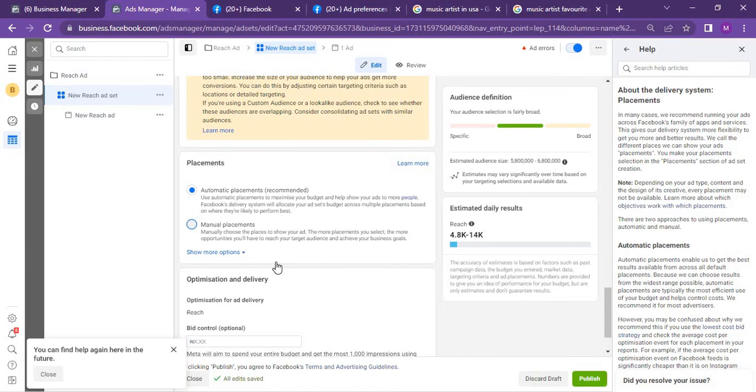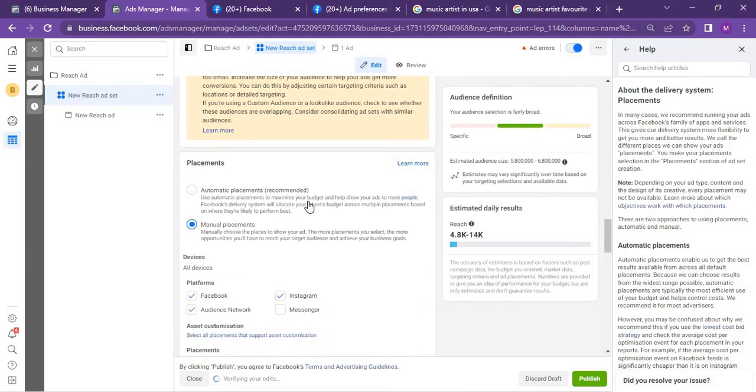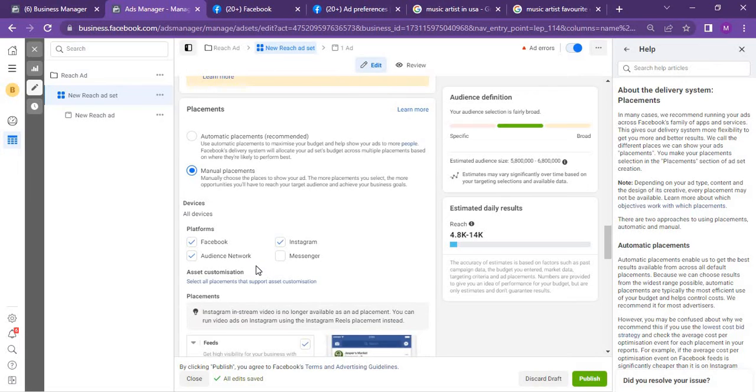So now coming to manual placement, you can see what this placement has to do with your ad delivery and your ad presentation. So if you are sending an ad to the wrong placement, you will not get it to work the way you want. So let's take a look at the manual placement we have. We have them divided into about 4 different categories.